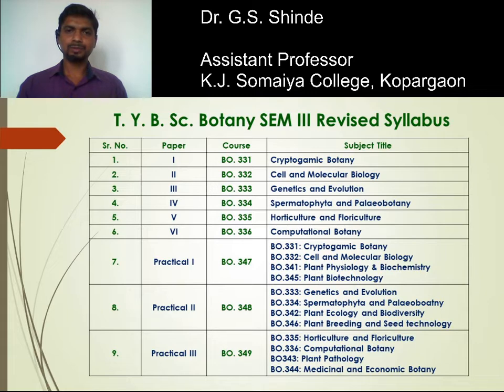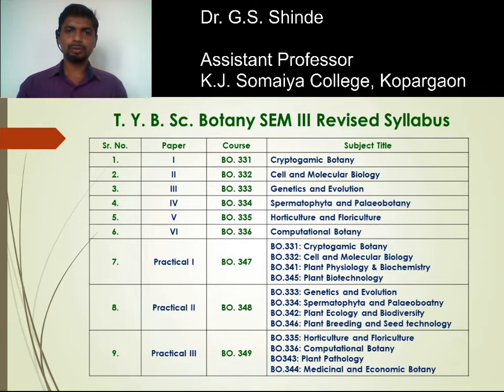Paper first, course number is BO 331, Cryptogamic Botany. Second paper, BO 332, Cell and Molecular Biology. Paper third, BO 333, Genetics and Evolution. Paper fourth, BO 334, Spermatophyta and Paleobotany. Paper 5, BO 335, Horticulture and Floriculture. Paper 6, BO 336, Computational Botany. So these are the 6 theory papers.